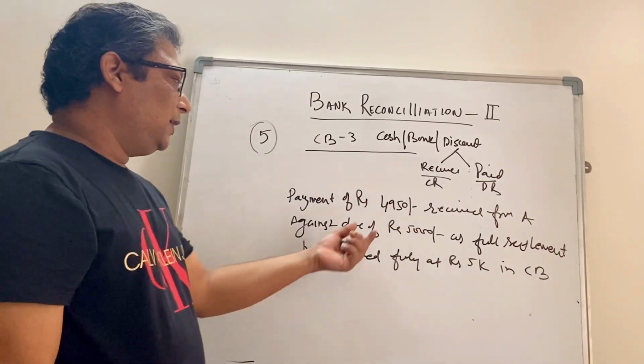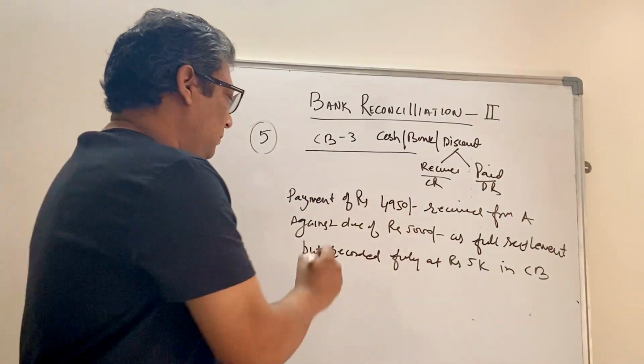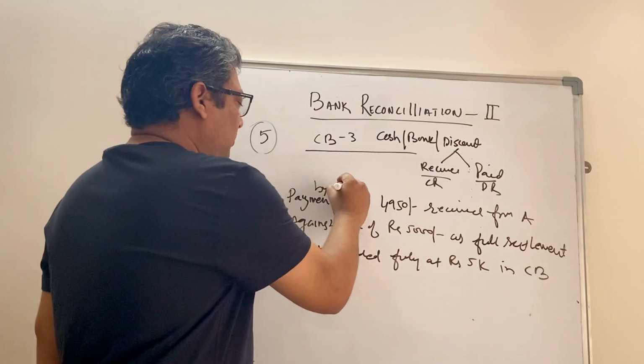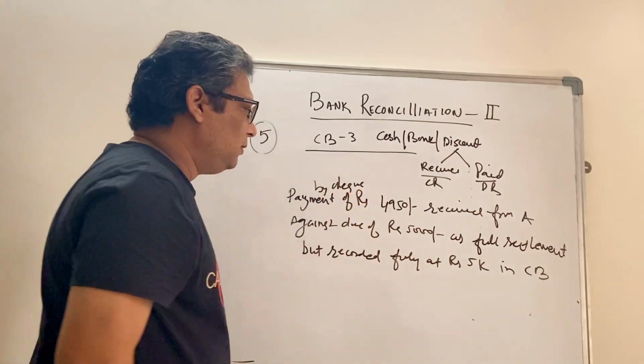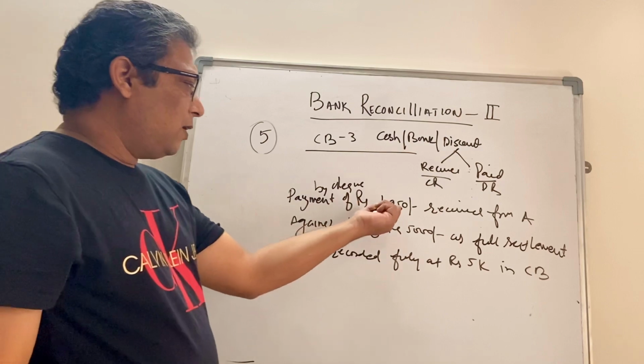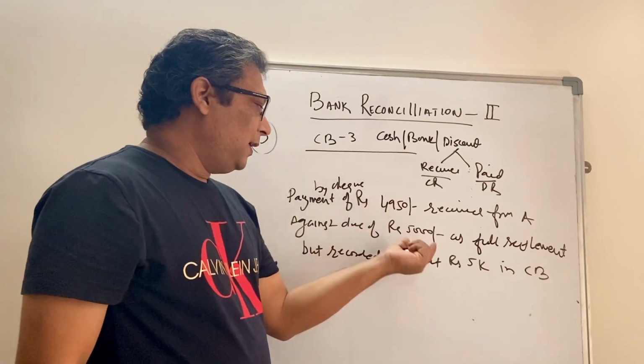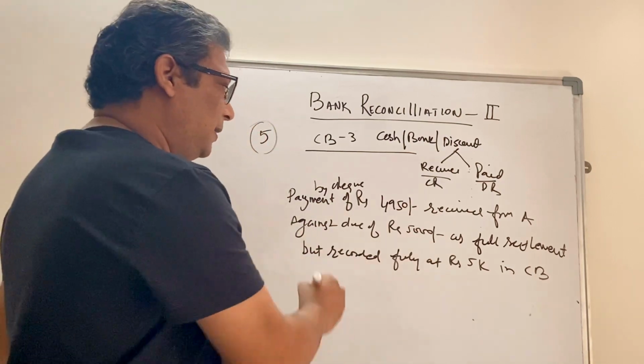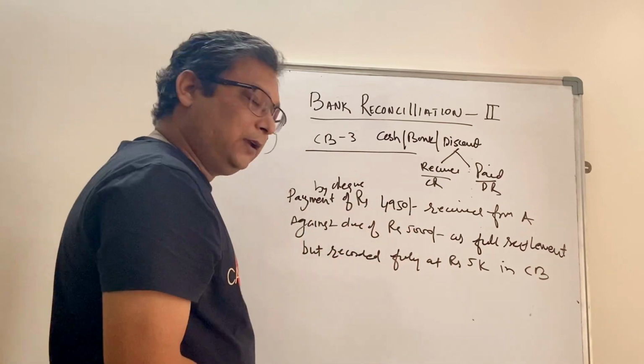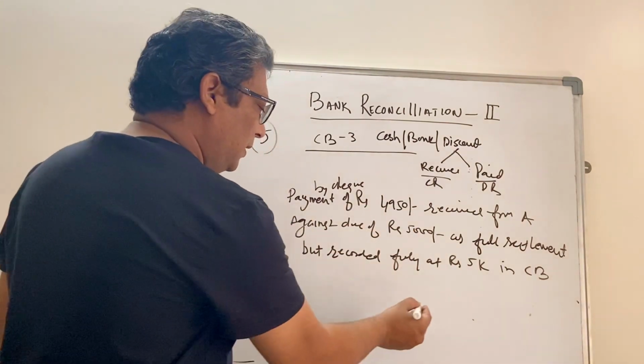Okay, so your cashier, rather than payment by check, you can mention, just to be clear. The cashier has recorded this 4950 as 5000, right? And the discount was ignored. So how will we make that entry?